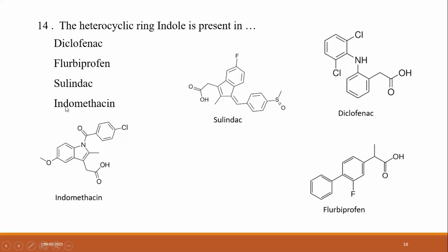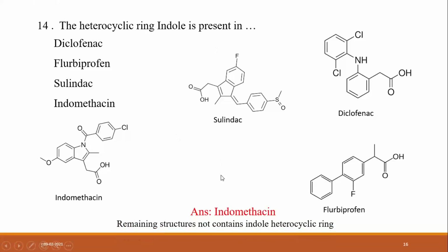It is called indomethacin. Sulindac contains indene as a basic nucleus. The remaining structures do not contain the indole heterocycle. That's why the answer is indomethacin.